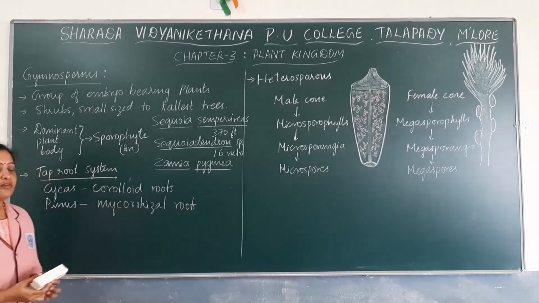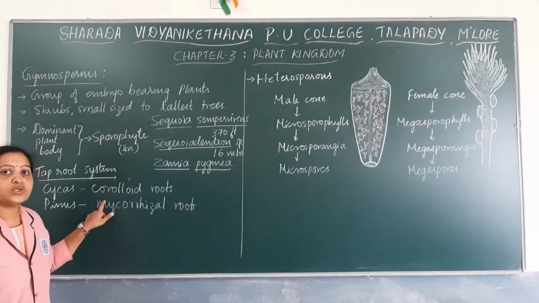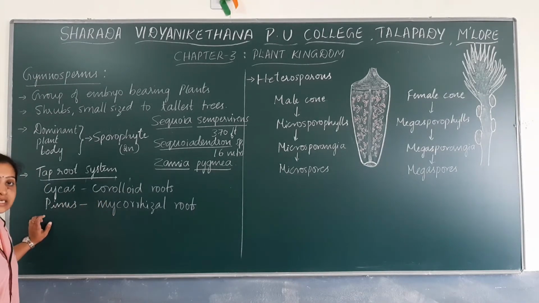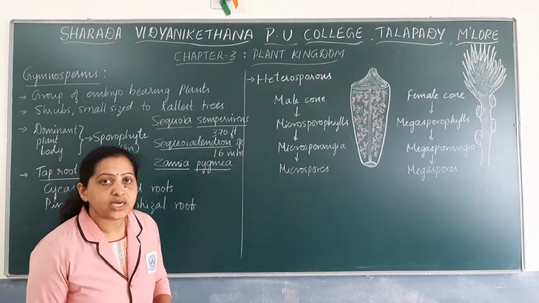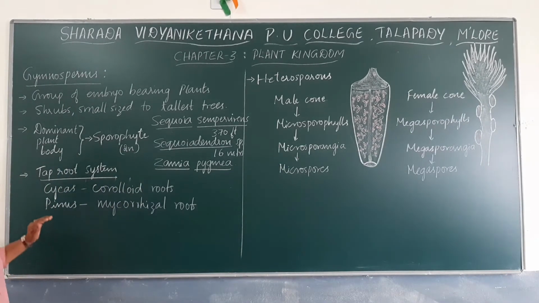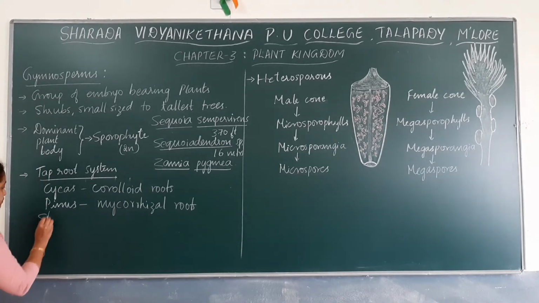So some gymnosperms like cycas have coralloid roots in association with cyanobacteria, and certain gymnosperms like Pinus have roots in association with fungi to form mycorrhizal roots.